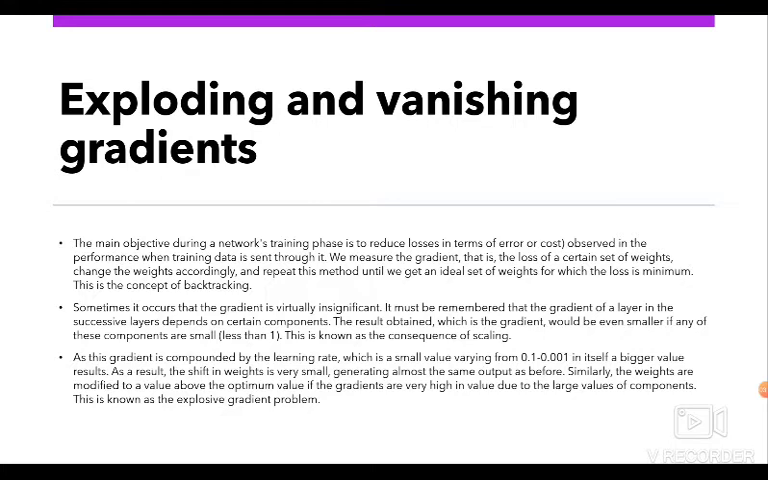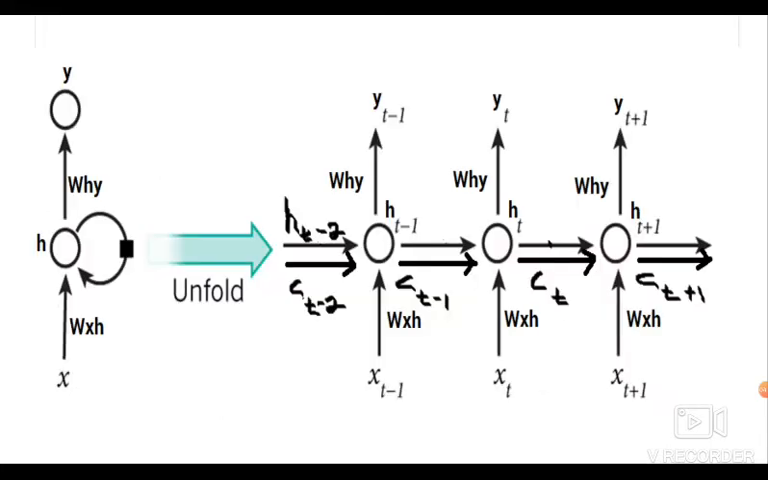Similarly, with gradients that are quite large due to the large values of components, the weights get updated to a value beyond the optimal value. This is known as the problem of exploding gradients. To avoid this scaling effect, the neural network unit was rebuilt in such a way that the scaling factor was fixed. The cell was then enriched by several gating units, and this is called the LSTM.